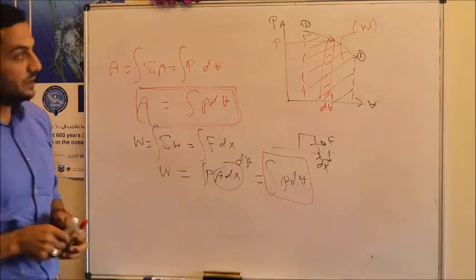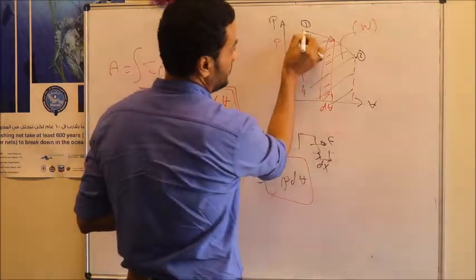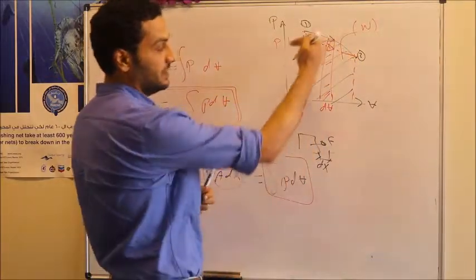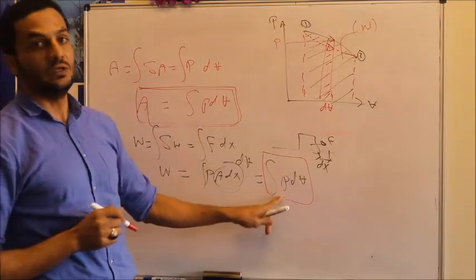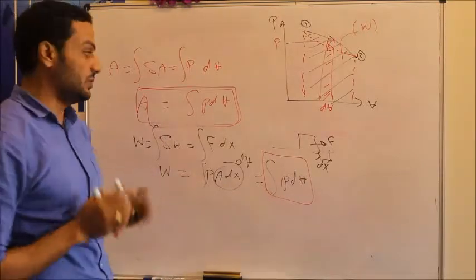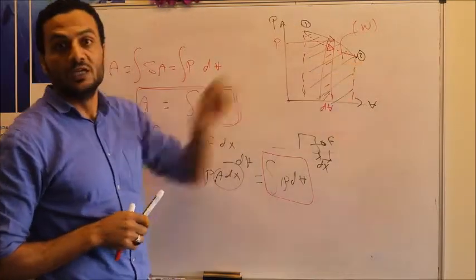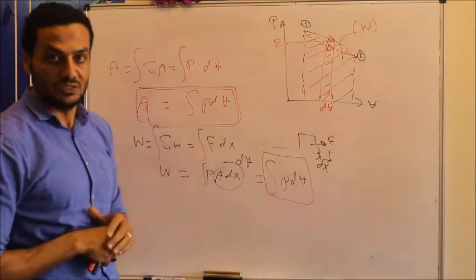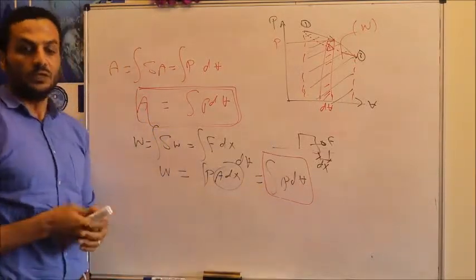That's why we call work a process function, a path function, because if the process follows another path, then the area under this curve will be different, and we expect the work to be different in this case. So the work is a path function depending on the path followed from state 1 up to the final state. It depends on the relation between pressure and volume, and then we can do the integration to calculate this work.